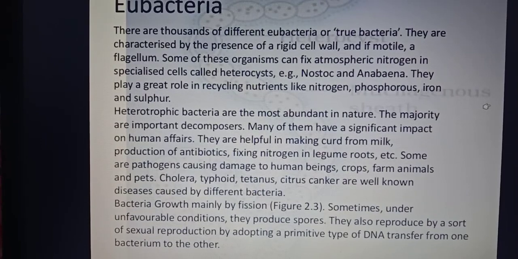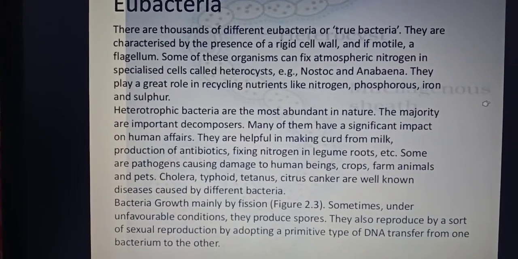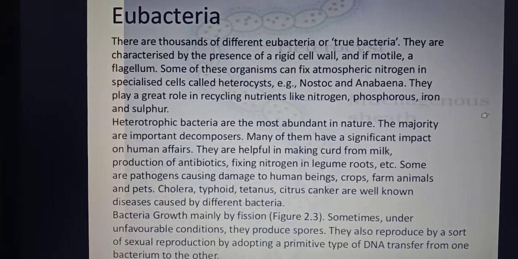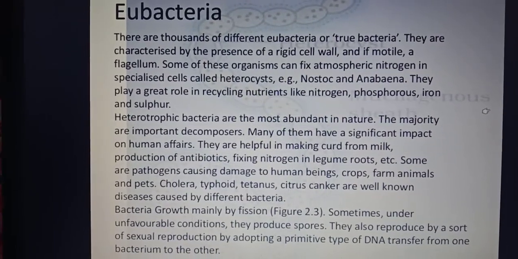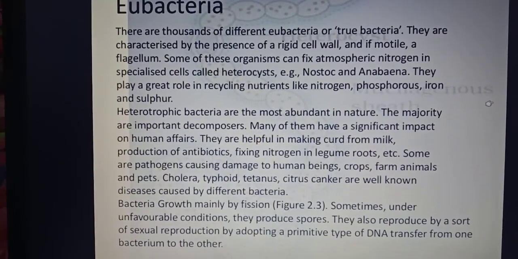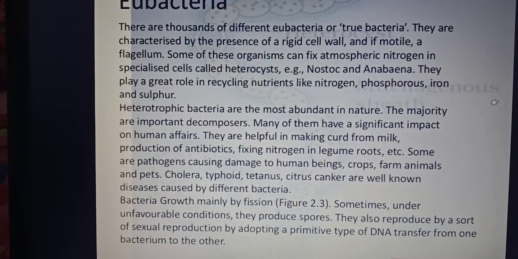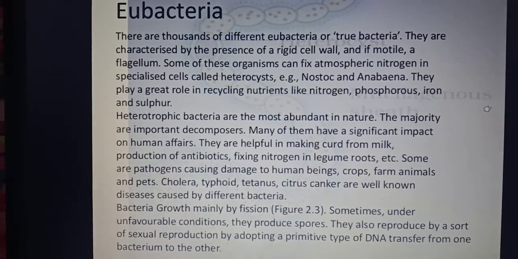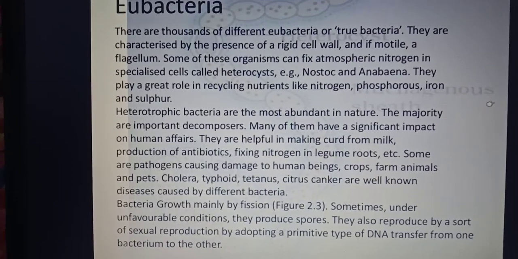Now, the majority are important decomposers. Among heterotrophs, you see, today in almost every house such a huge amount of waste is generated. Every hour all those wastes are dumped somewhere, and those wastes can cause havoc to us if they are not decomposed by the bacteria, isn't it?